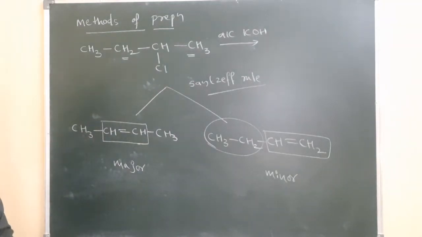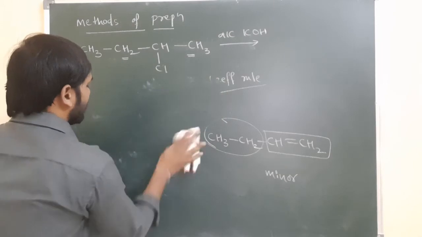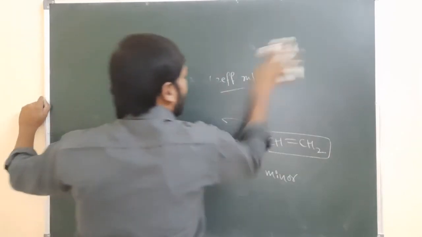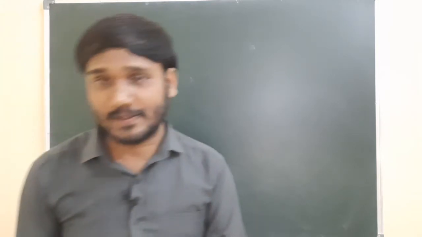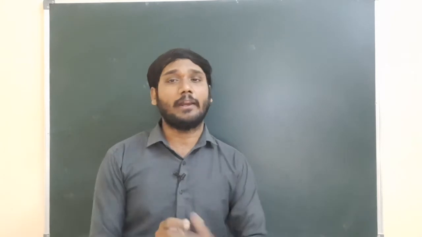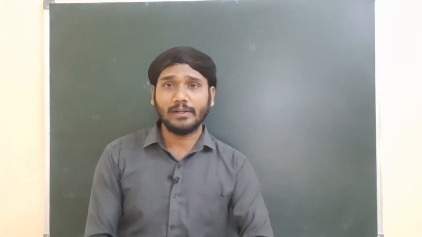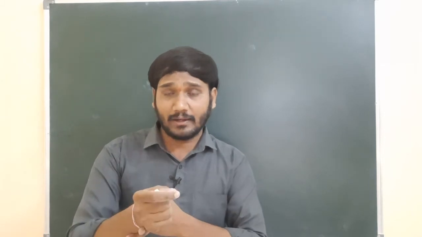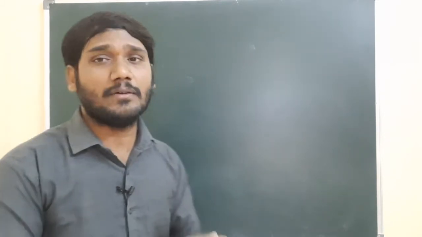And the next one is dehalogenation of vicinal dihalide. The next preparation method is dehalogenation. We discussed that 'de' is nothing but simply removal. Dehalogenation means halogens we are removing. Dehalogenation from where? Vicinal dihalide. So what is the meaning of vicinal dihalide?